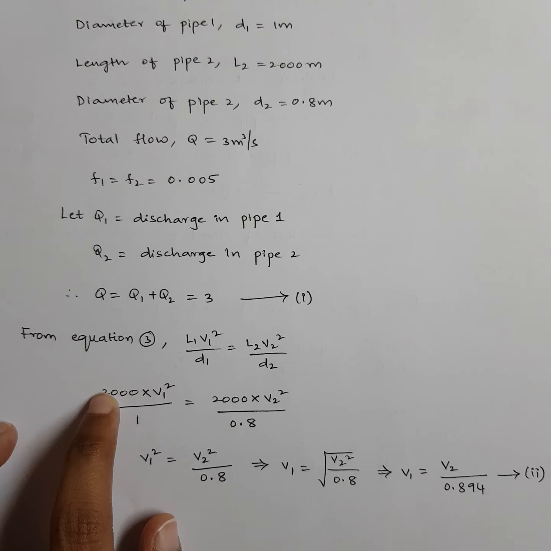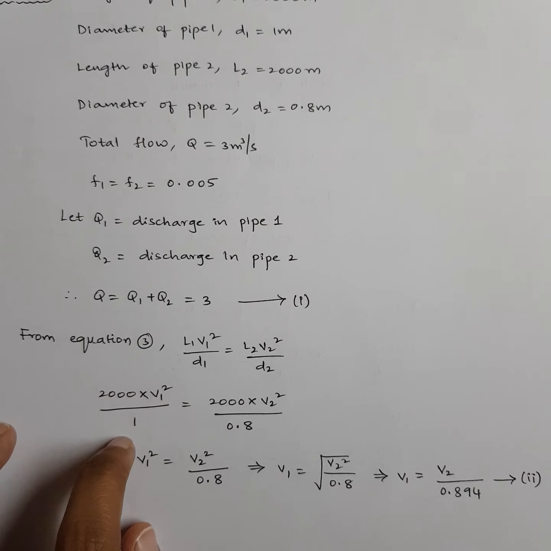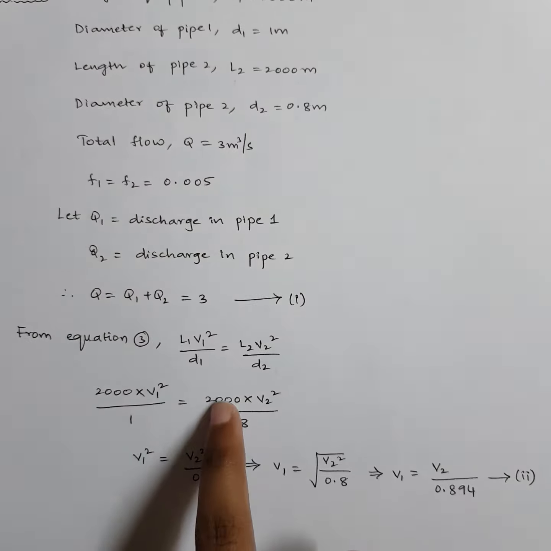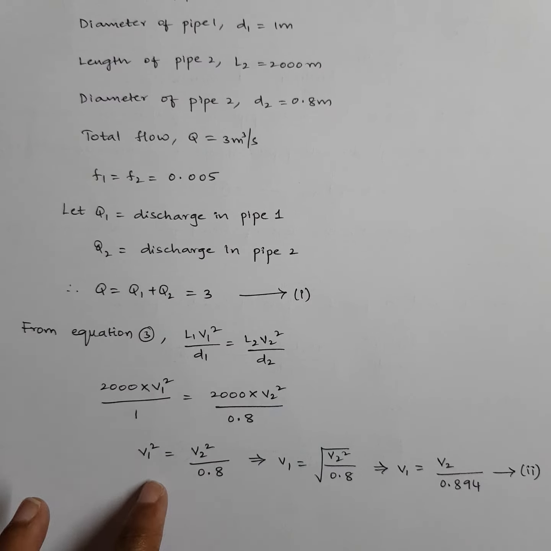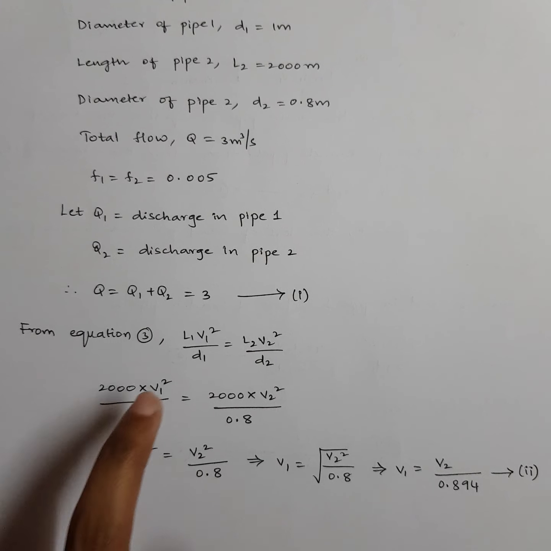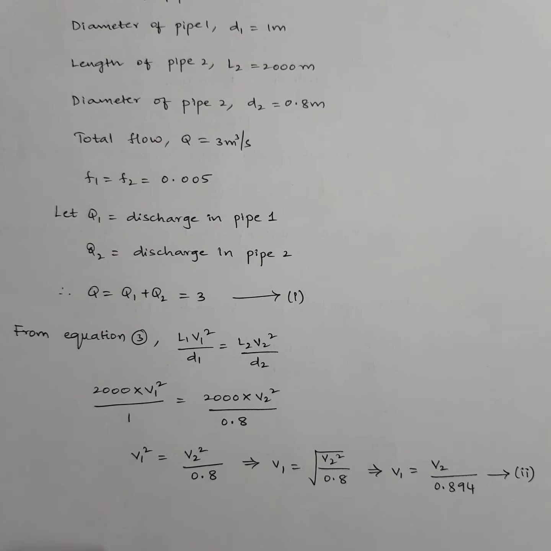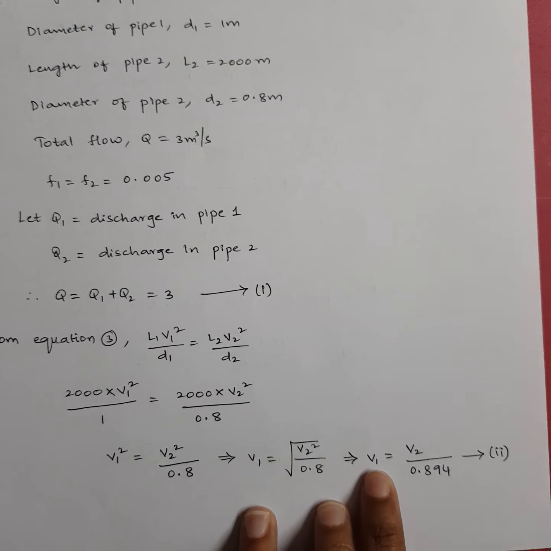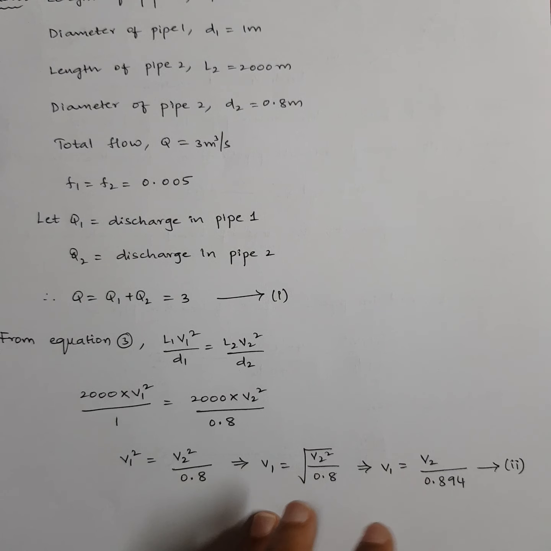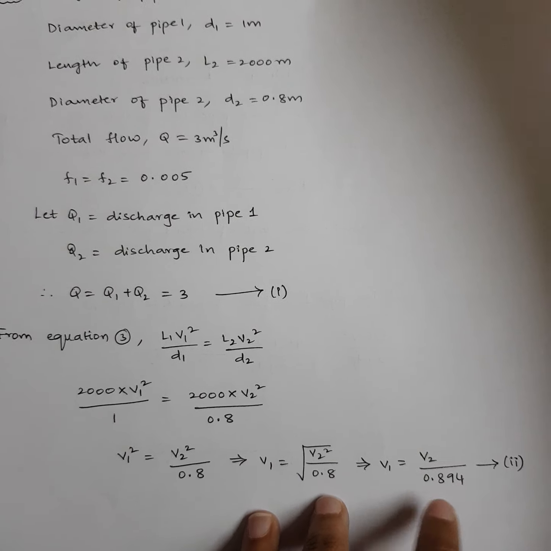Substitute the values. This is 2000 into V1 square, we don't know, so let it be like that, V1 square by D1, which is 1, is equal to L2, again 2000, into V2 square by D2, which is 0.8. So from here 2000 will get cancelled. You will be left with V1 square equal to V2 square by 0.8. So from here V1 will be under root of V2 square by 0.8. So V1 is equal to V2 divided by under root of 0.8, which is 0.894. So let it be equation number 2.